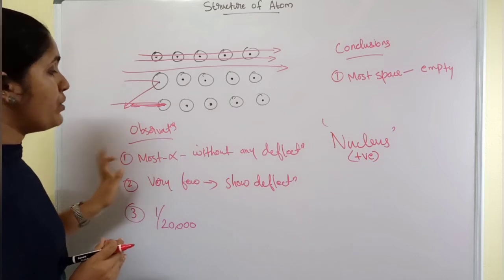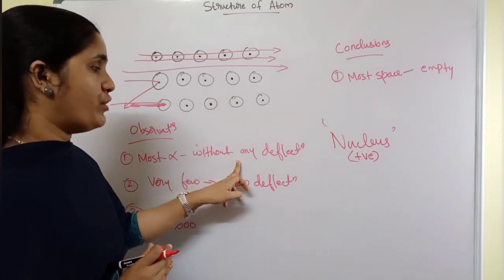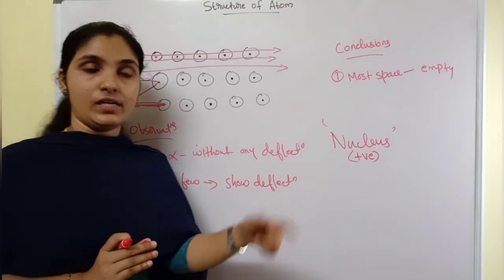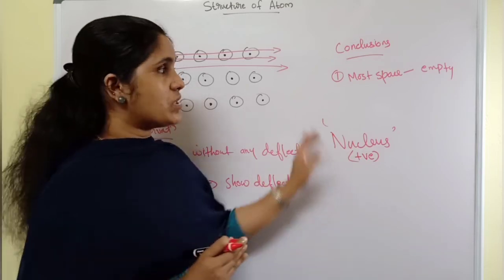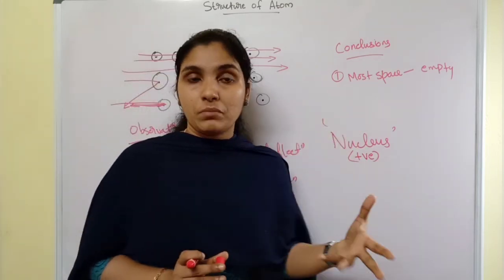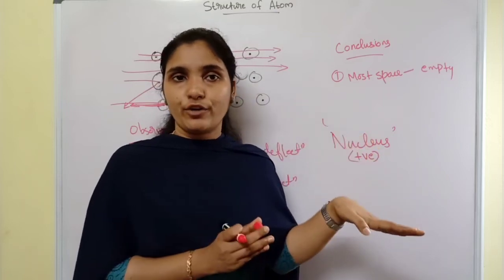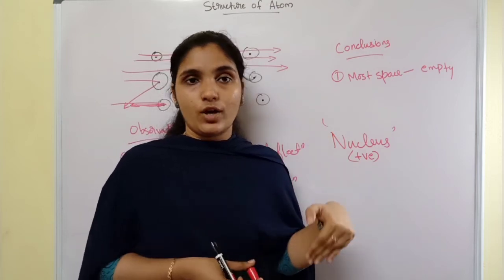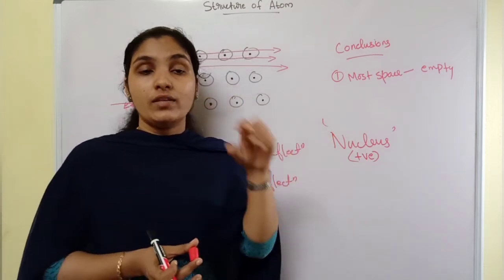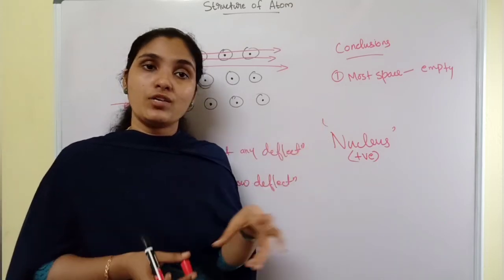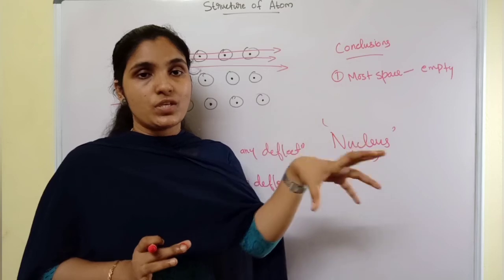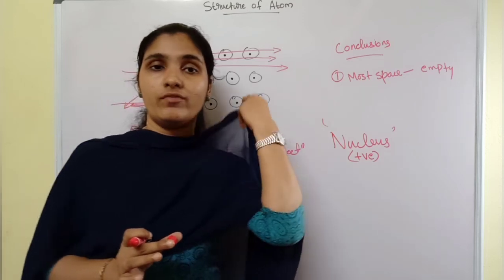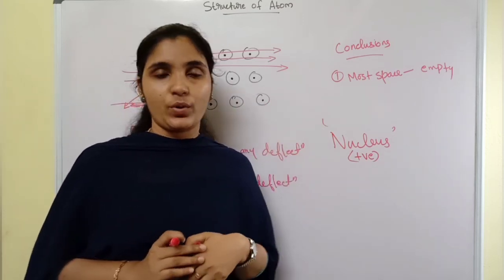From his experiment, Rutherford found that most of the alpha particles passed through the gold foil without deflection, very few show deflection, and 1 in 20,000 particles bounce back. The conclusions are that most of the space inside the atom is empty, and there exists something at the center of the atom that shows a positive charge. The entire mass of the atom is concentrated at the center, which he called the nucleus, and the nucleus shows a positive charge.